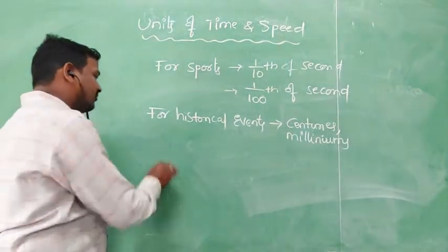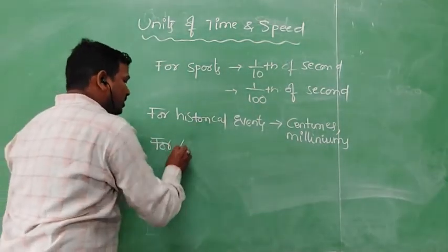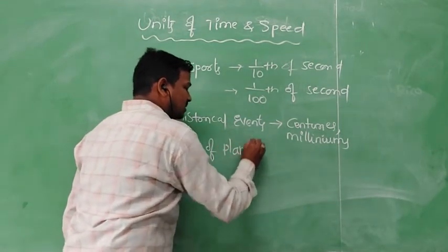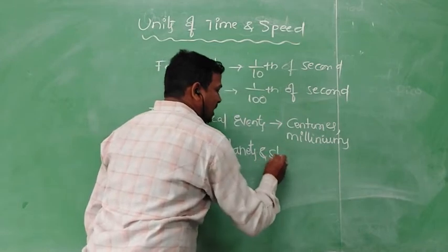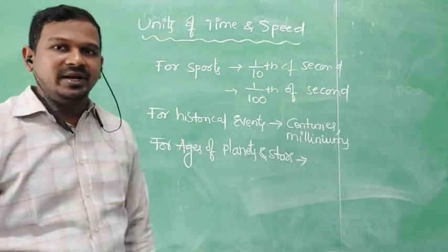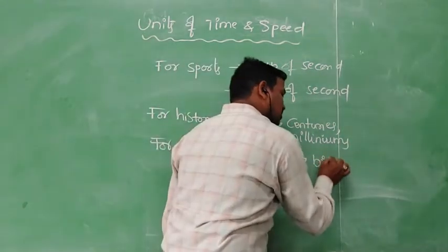For the ages of planets and stars, they will use the words billions of years.